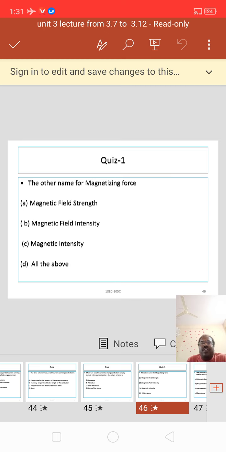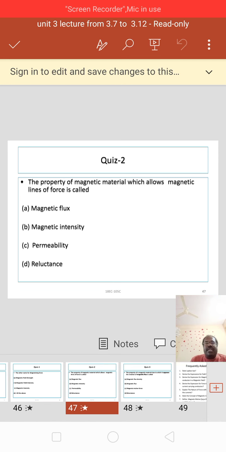Next, the other name for magnetizing force, that is A. magnetic field strength, B. magnetic field intensity, C. magnetic intensity, D. all the above. Clearly observe the other names for magnetizing force: magnetic field strength, magnetic field intensity, and all the above. Answer is D, all the above.